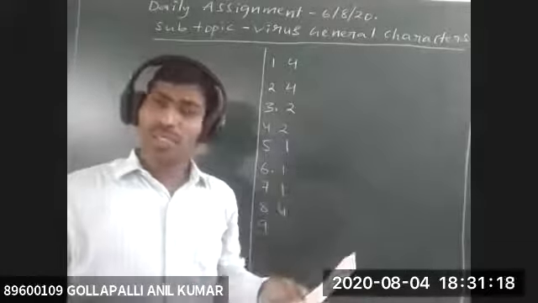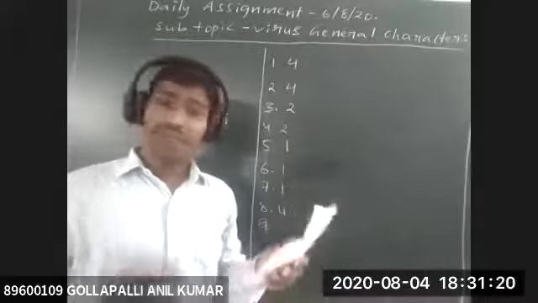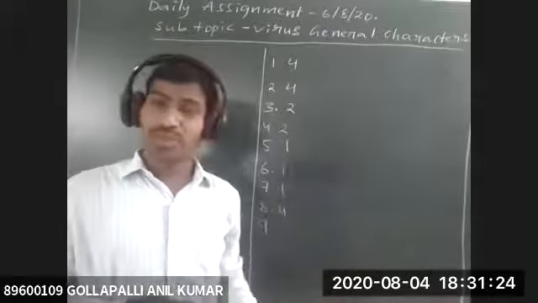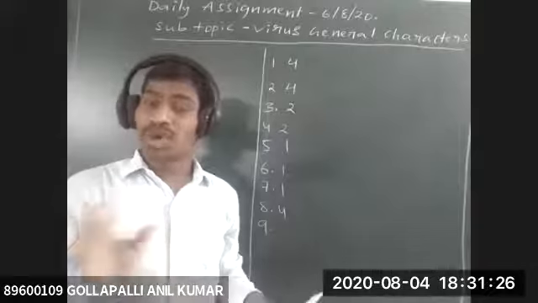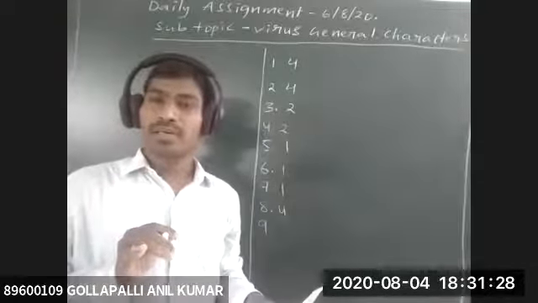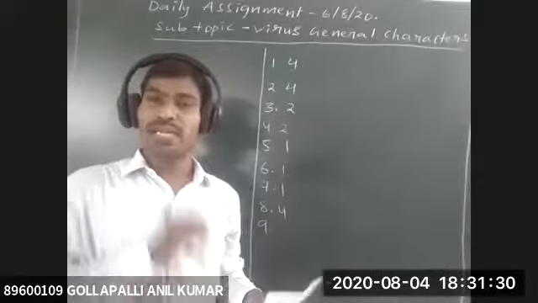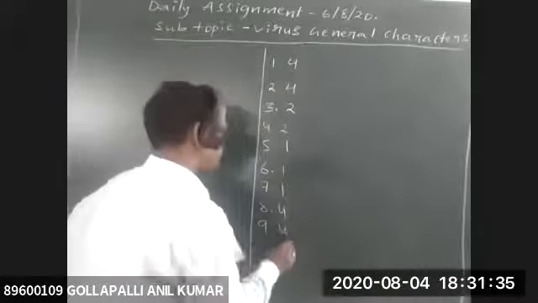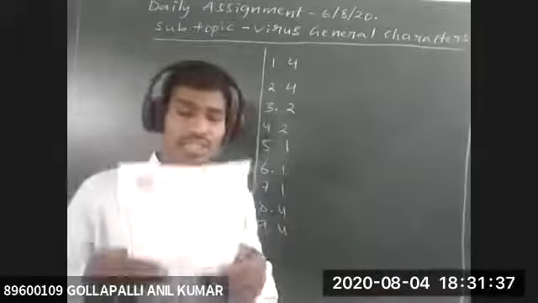Leaf rolling is also a symptom of viral disease. Vein clearing is also a symptom of viral disease. The fourth option, citrus canker, is not a symptom caused by viral disease. Citrus canker is a bacterial disease. So the fourth is the correct answer for the ninth question.